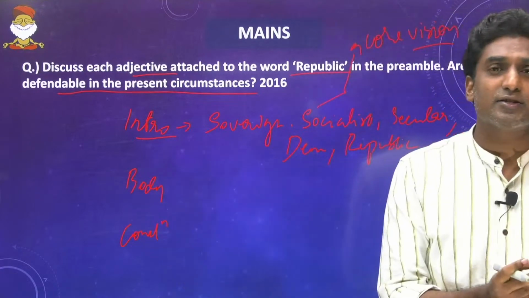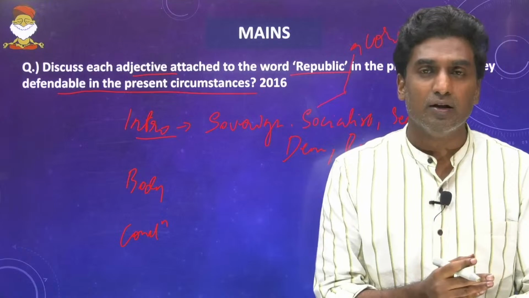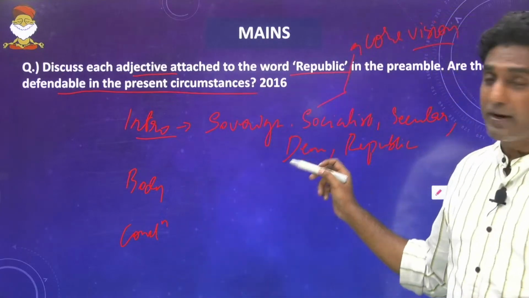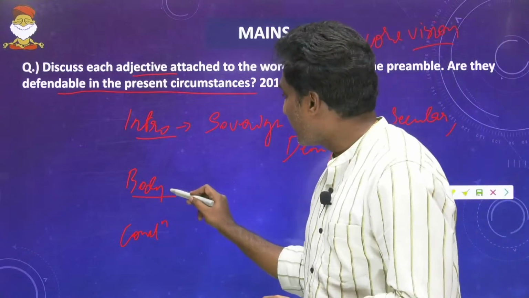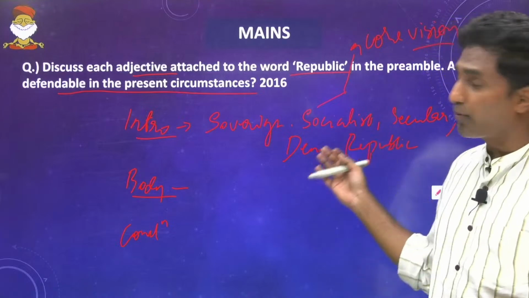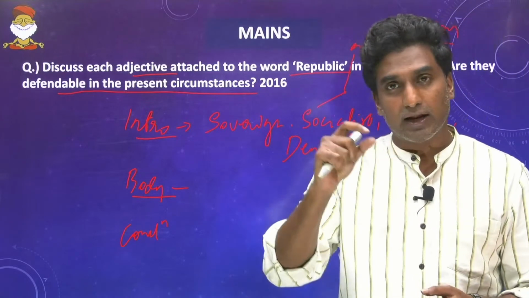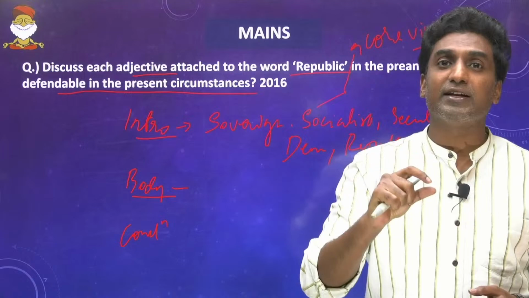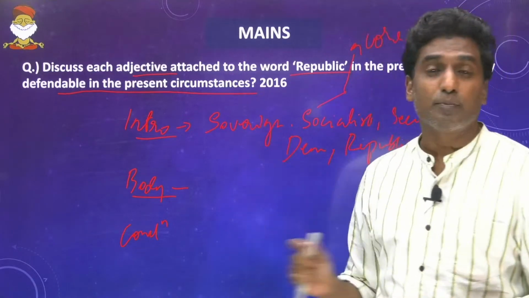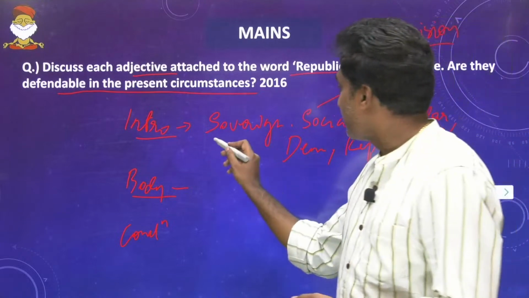The introduction should not be more than 3-4 lines. So in a 10 marker, this is how I'll write my introduction, and when I come to the body, I'll discuss each and every word, all the way from sovereign, socialist, secular, democratic, republic. I'll define it, and I'll also say whether it is defendable in the present circumstances. The present relevance of each word is what I should be bringing in here. So I'll start with the word sovereign.